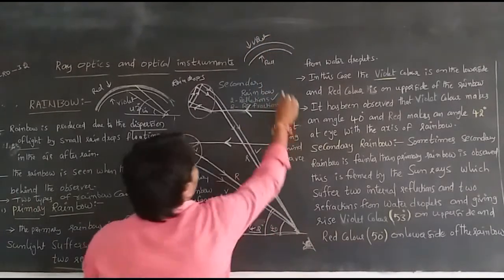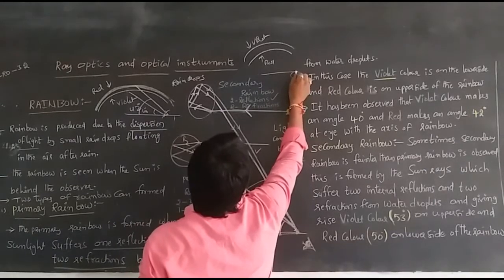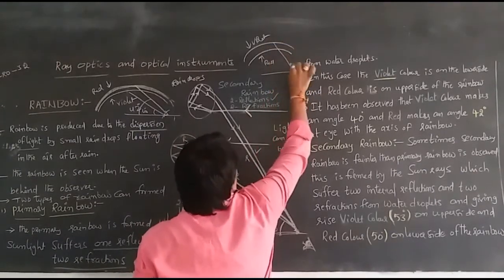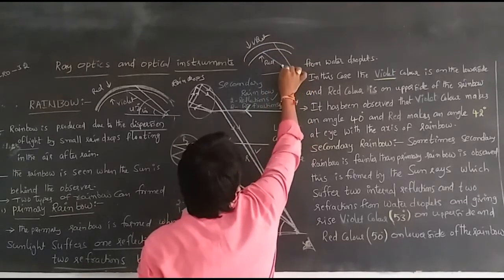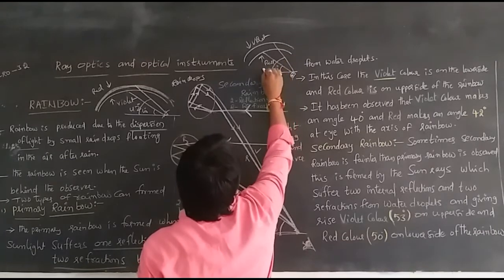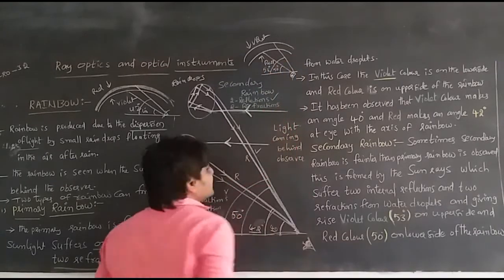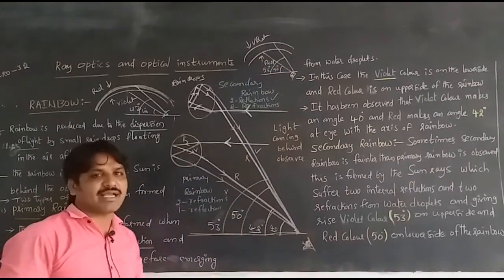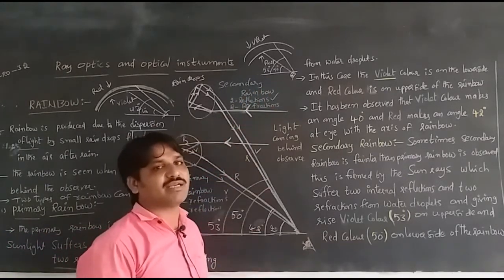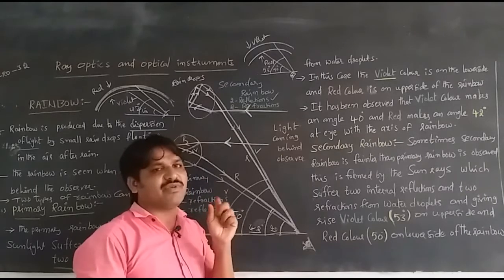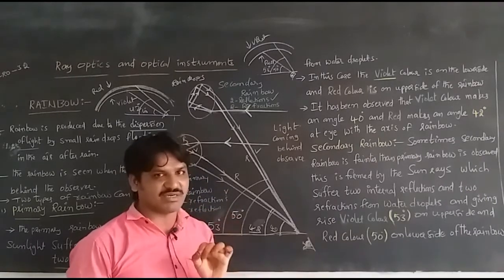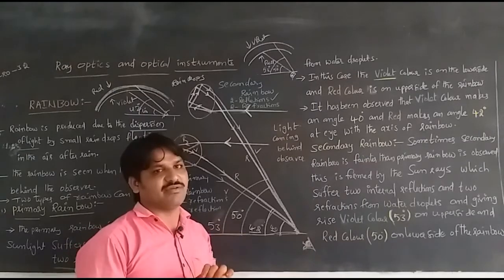If we want to see this, then the angle made by this will be 50 degrees for red, and the violet color makes an angle of 53 degrees, which means a larger angle will be there. So that's why we can't see the secondary rainbow all the time. It cannot be seen clearly. The primary rainbow can be visible clearly, but the secondary rainbow can't be seen clearly.